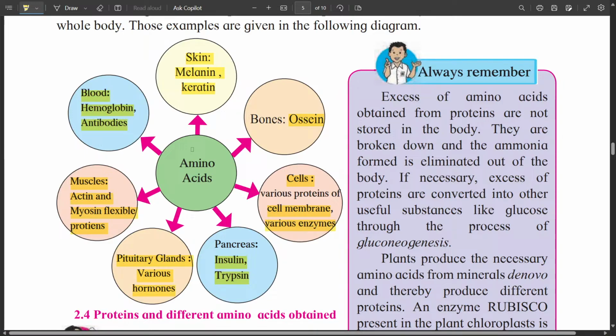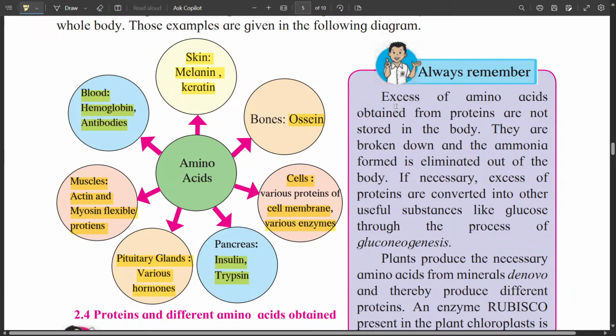Animals consume protein either from the plant origin or the animal origin, then they break down into amino acids, and in the cells of animals these amino acids are then rejoined together to form various proteins necessary for their life processes.